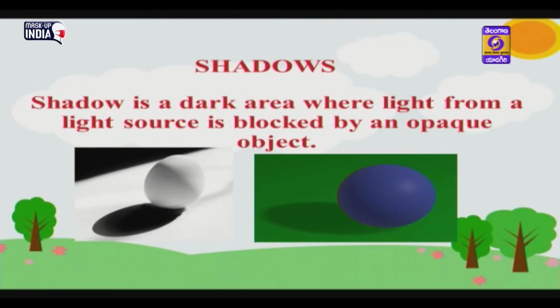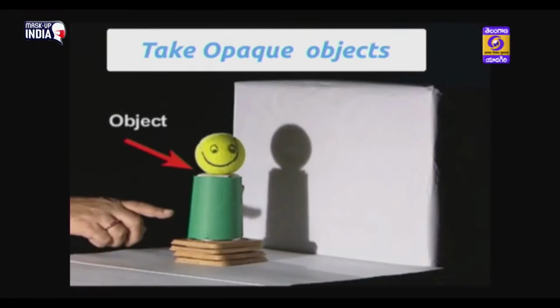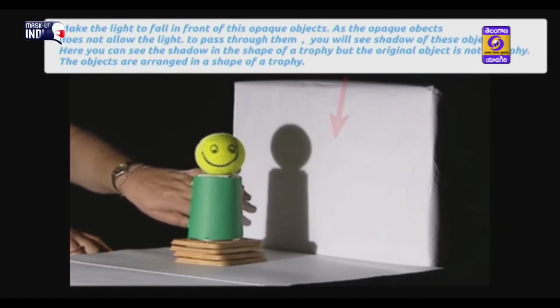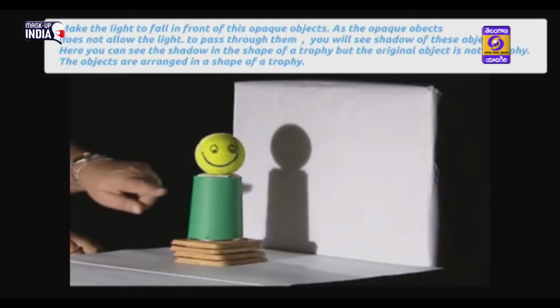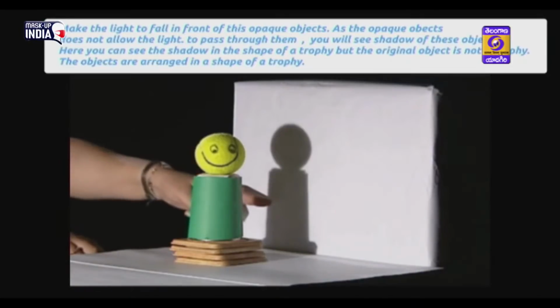Shadow is a dark area where light from a light source is blocked by an opaque object. Children, do you know what we need to form a shadow? Let us know. To form a shadow, we need a light source. Take opaque objects and take a screen. Make the light fall in front of these opaque objects. As the opaque objects do not allow the light to pass through them, you will see the shadow of these objects.